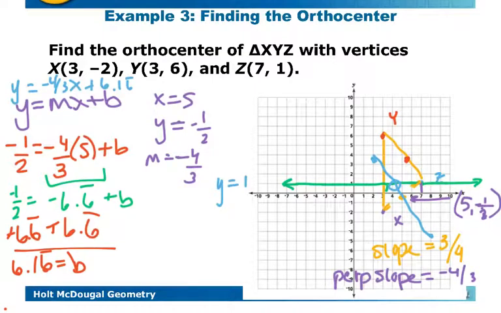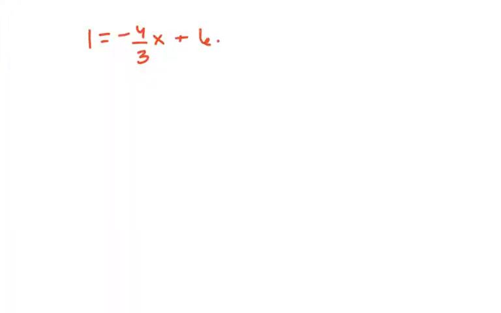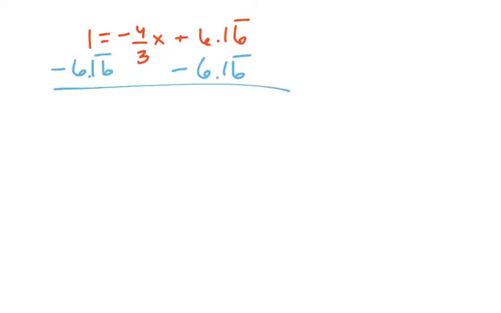And so if we want to find when it's on the line of y equals 1, we would just put in a 1 for our y and solve backwards. So we need to know when will 1 equal negative 4/3 x plus 6.16 repeating. So we'll subtract 6.16 repeating and get negative 5.16 repeating.